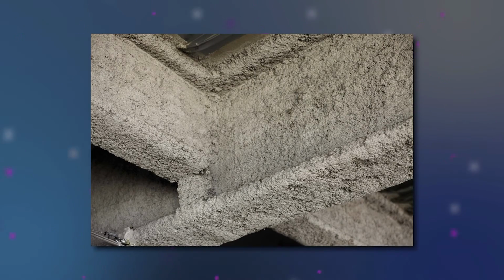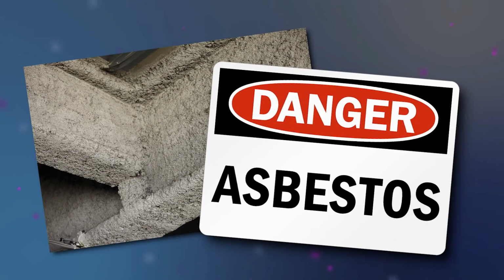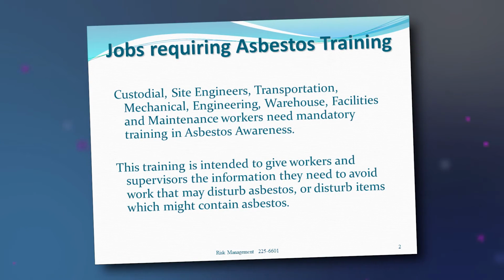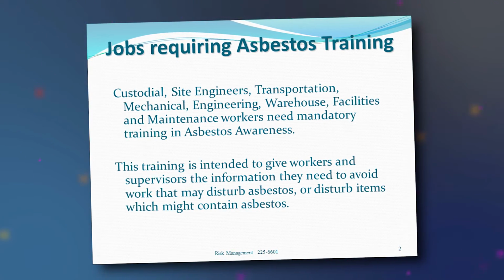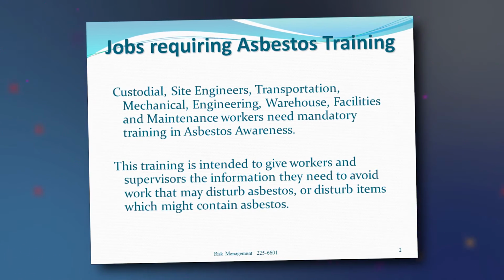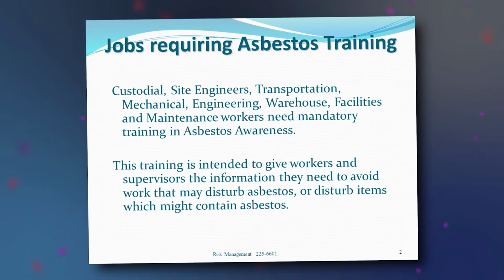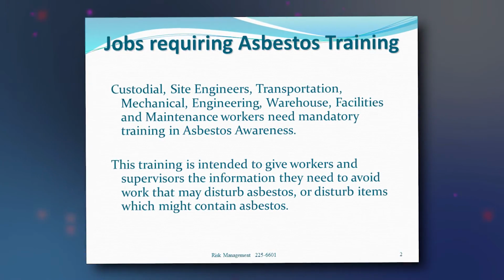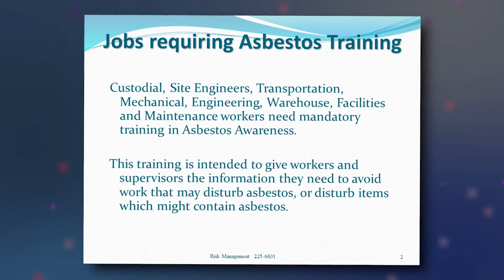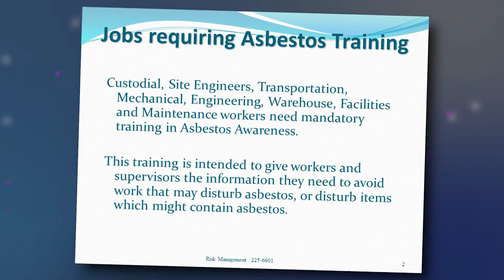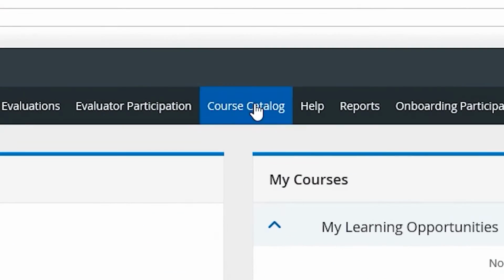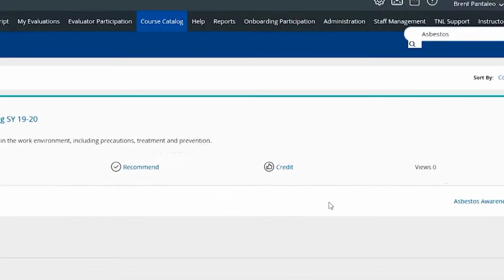Asbestos was used in the construction of buildings which were built from the 1940s to the 1980s, before the health risks of the material were completely known. If your job classification is custodial personnel, site engineers, transportation, mechanical or engineering, warehouse, facilities and maintenance, or anyone with the potential to disturb asbestos, you will need to sign up for our mandatory self-paced asbestos awareness training on the True North Logic Professional Learning Portal. You can find the course by searching for Asbestos Awareness Training in the course catalog.